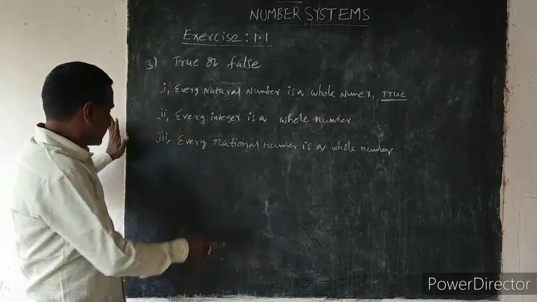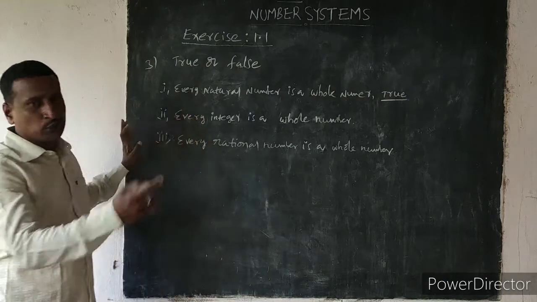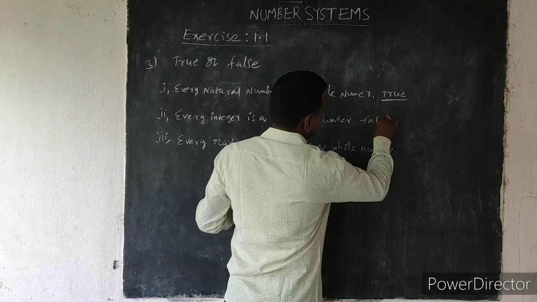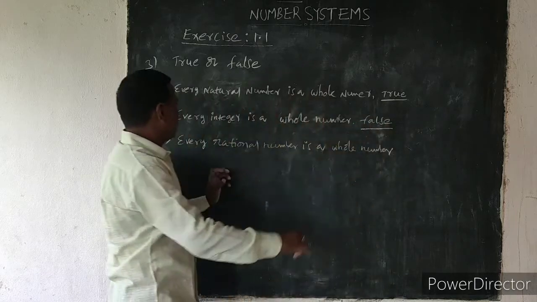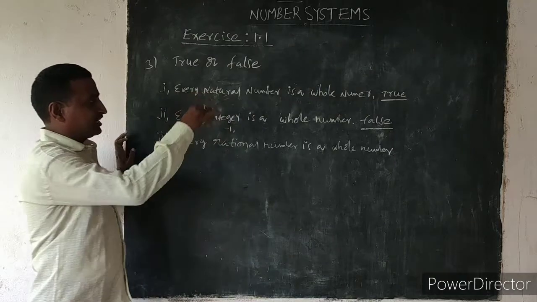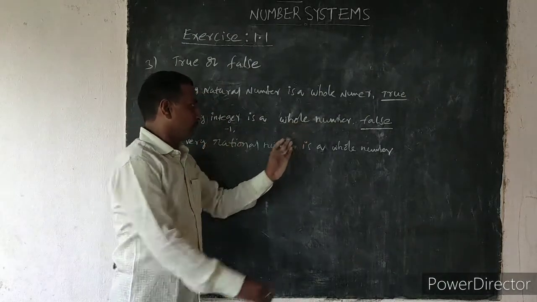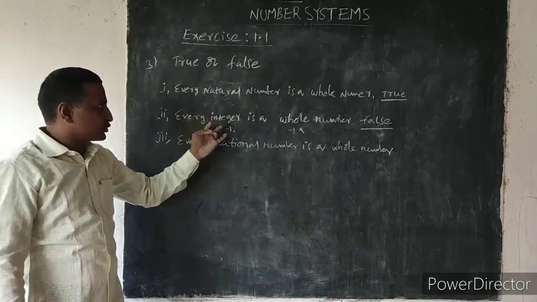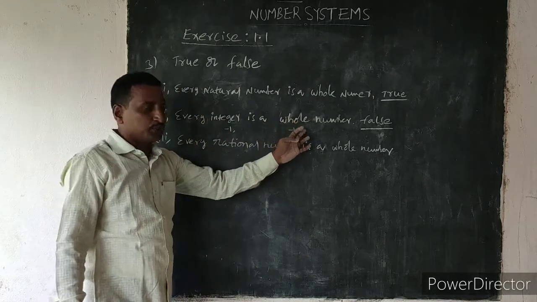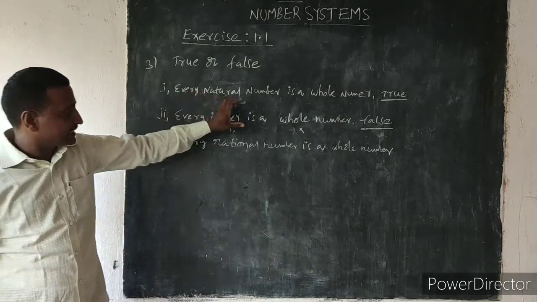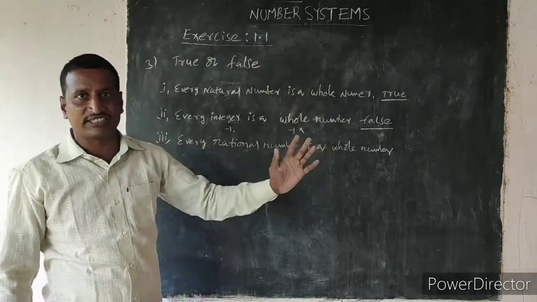So the first statement, every natural number is a whole number, is true. And the second statement, every integer is a whole number, is false, because minus 1 is an integer, but it is not a whole number. And minus 2 is an integer, but minus 2 is not a whole number. So the second statement is false.